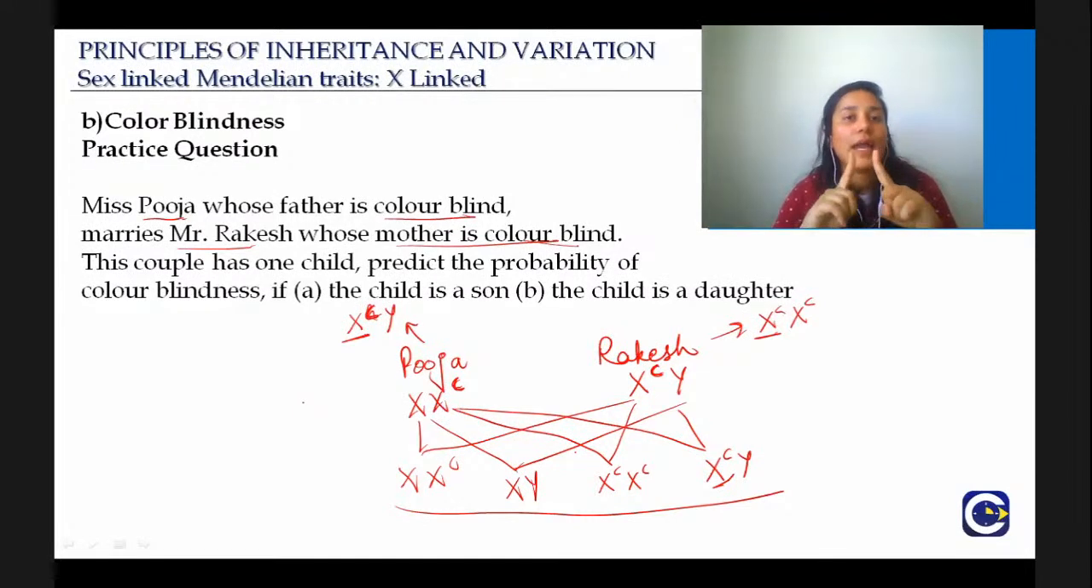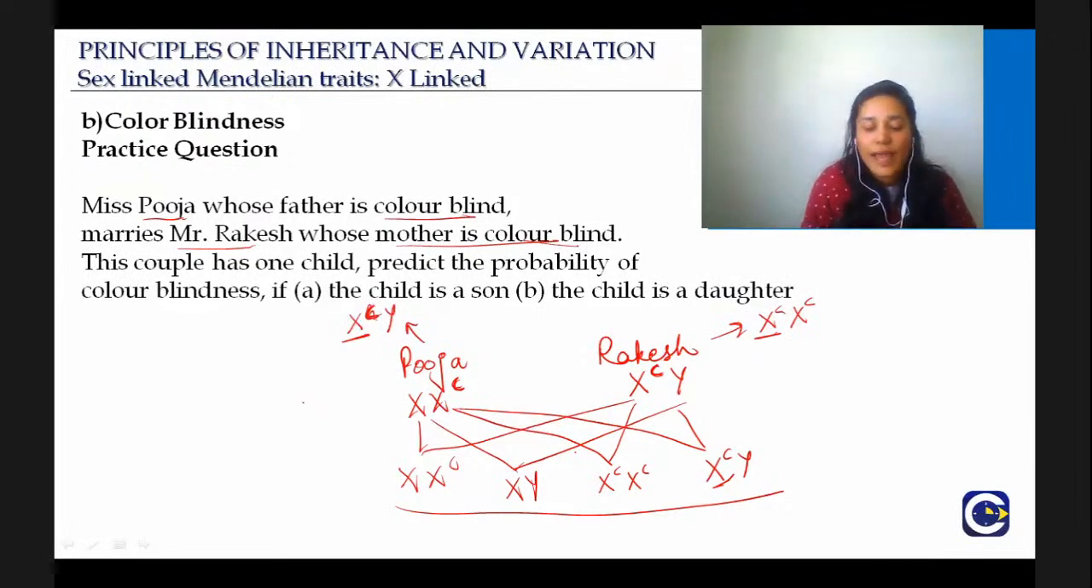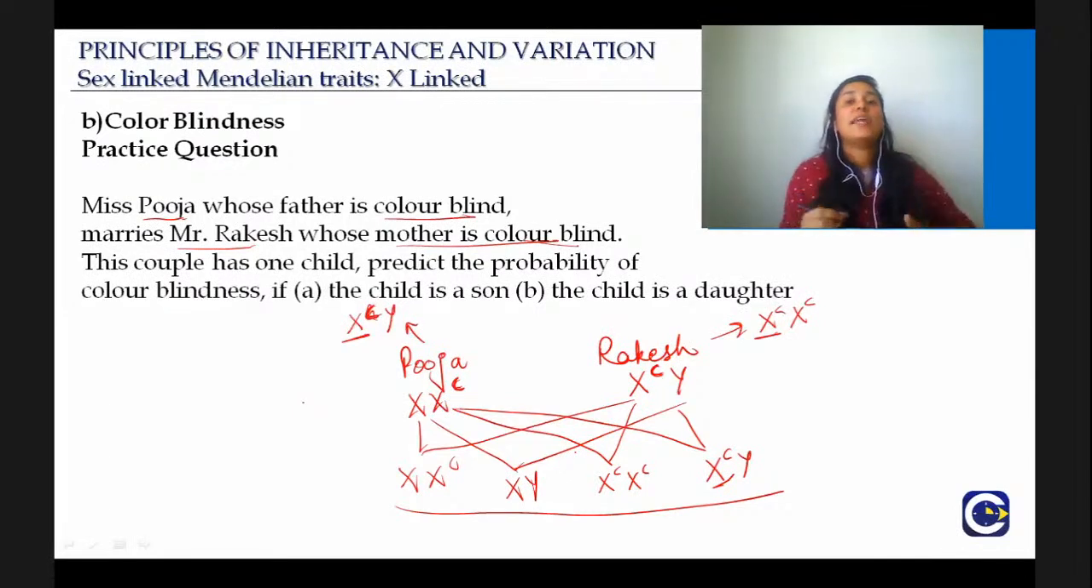Whenever you calculate this ratio, again, this can sometimes be tricky. They are asking you when the child is a son, so you have to consider only sons. Two sons will be, ideally, in the ratio. Half of them are normal and half of them are color blind. Therefore, the ratio is 50%.